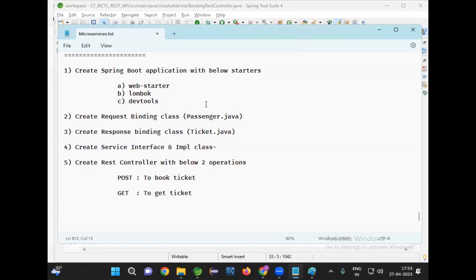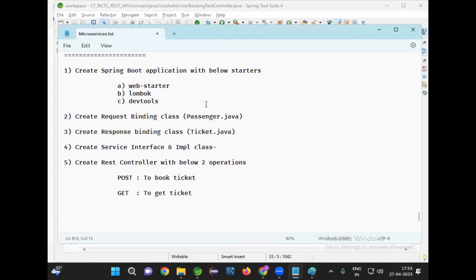Most of the institutes in Ameerpet are telling that Spring Boot is not required for the freshers. Did you hear that? Yes or no? Fresher means C, C++, Core Java, Advanced Java, HTML, CSS, JavaScript, Bootstrap. Khatam. Your full stack is completed. But in the company, will anybody develop a project by using Advanced Java? No. Without Spring Boot, no project will run in the market now.